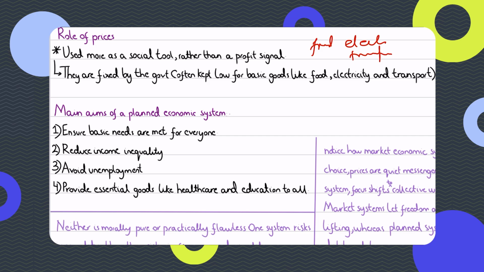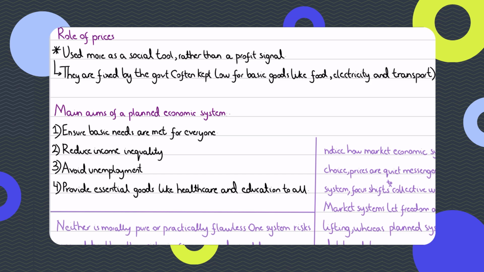So prices here are not acting as signals to the firms or consumers on where and how much to allocate resources, but they're acting as social tools to make sure that everyone can afford essential goods, because welfare is at stake. The government doesn't have profits as an objective. It has economic welfare, society's welfare, as an objective.